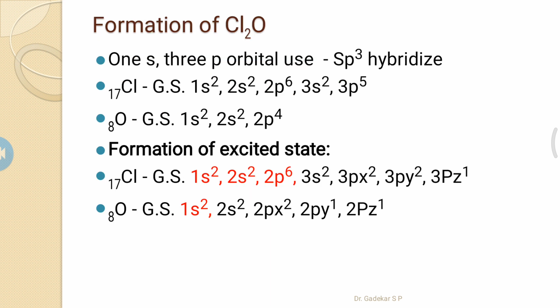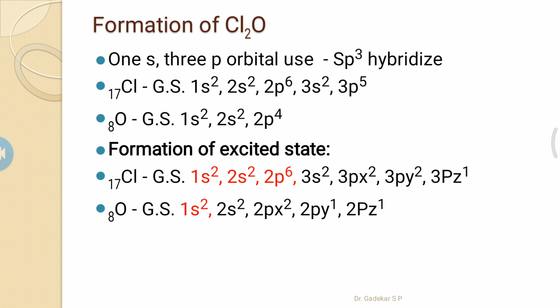So in the formation of dichlorine monoxide, one s and three p orbitals are used for hybridization to form sp3 hybrid orbitals.